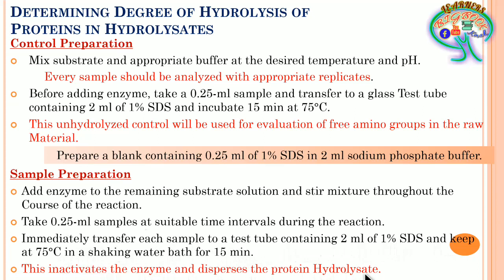So whatever degree of hydrolysis has taken place, in the sense the protein and enzyme reaction, which has led to the breaking of the peptide bonds, whatever amount of amino acids or peptide chains has been liberated, that is going to be dispersed within this particular protein hydrolysate. This is how the sample preparation takes place.